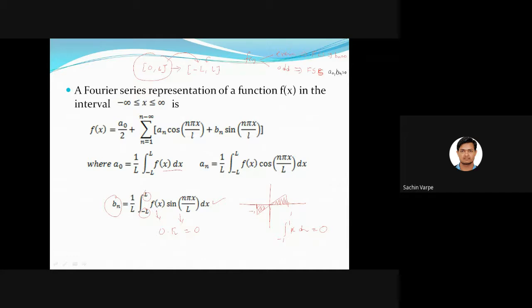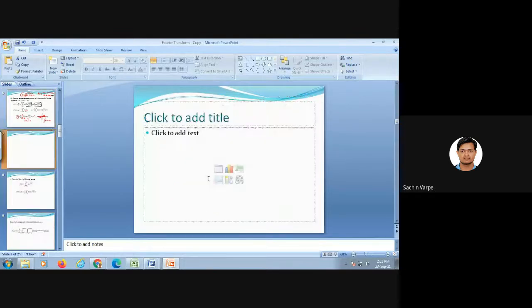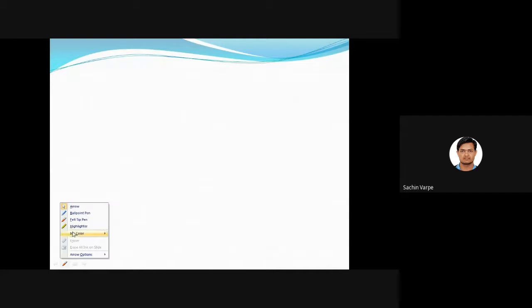So what we are going to do now is express cos and sine in terms of their exponential forms. Can anybody tell me the exponential forms of cos and sine? I think we have discussed them in the first unit. Just a minute, let me write. Who's that? Sakshi. Okay, please tell me.